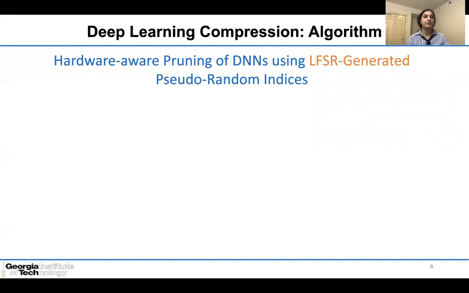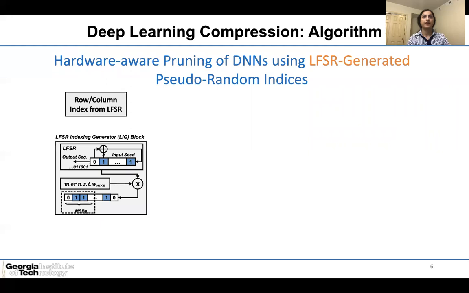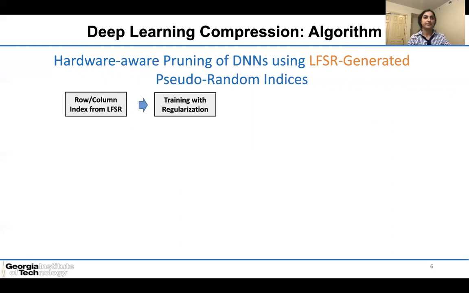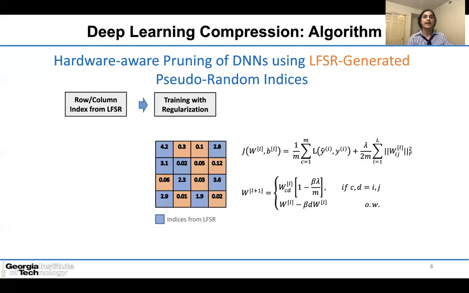The proposed pruning method consists of 4 steps. It begins with generating a pseudo-random sequence, PRS in short, using 2 LFSRs, one for row indices and another one for column indices. We then use the generated PRS as the indices for the weights that we want to be kept and sparsify the remaining connections, orange blocks in the figures, by using standard regularization methods in an iterative approach. The specified connections are regularized to force them to be zero in the training step.